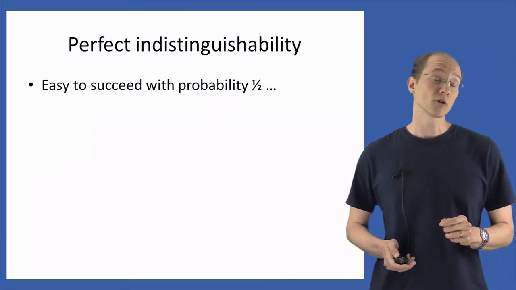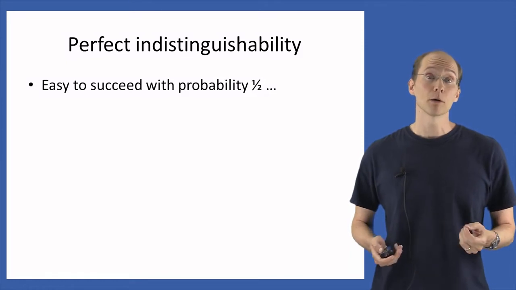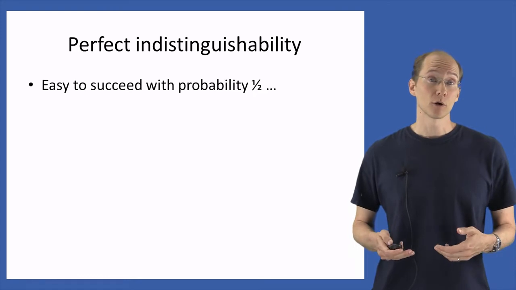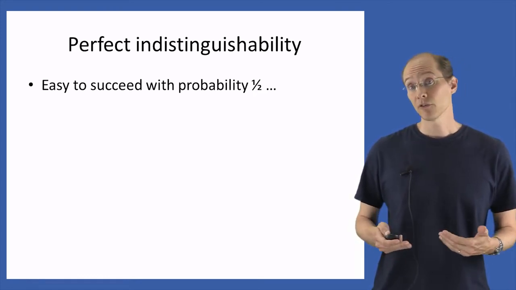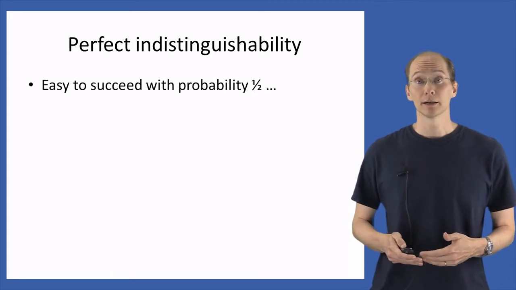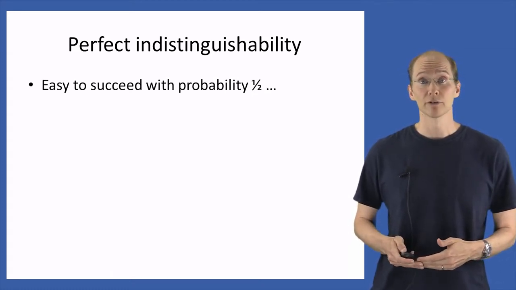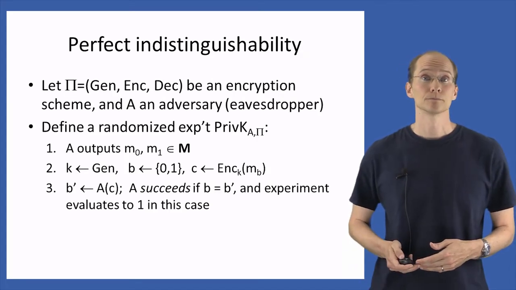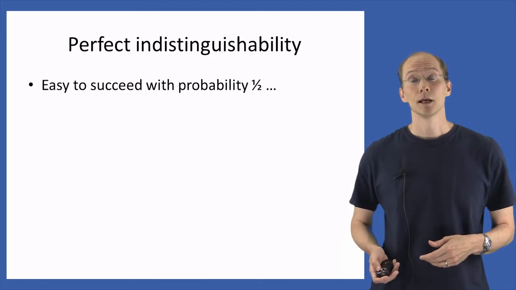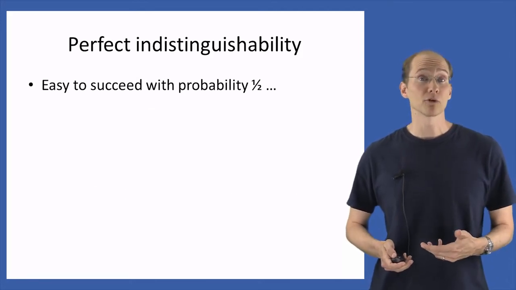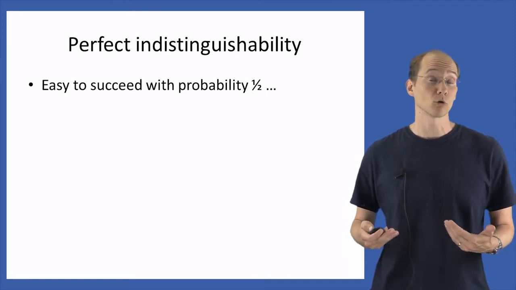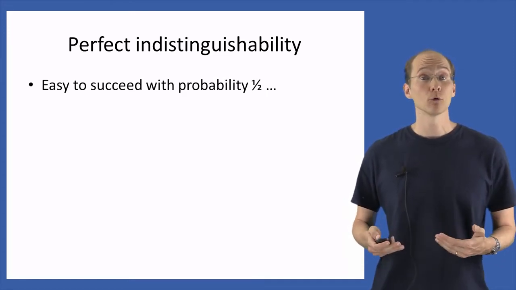Notice that it's easy for any attacker A to succeed with probability 1/2. If an attacker outputs a random guess for its bit B prime, it will be correct with probability exactly 1/2. In fact, no matter what the attacker does, it's easy to see that it's possible for an attacker to succeed with probability 1/2. All the attacker has to do is to output a random guess B prime, and it will then succeed with probability exactly 1/2.